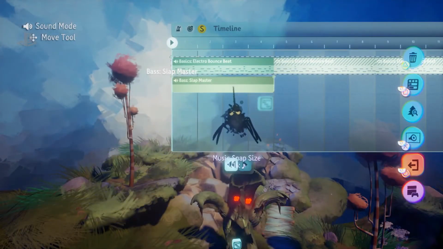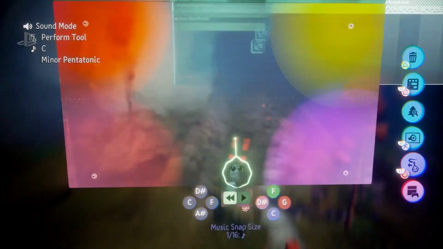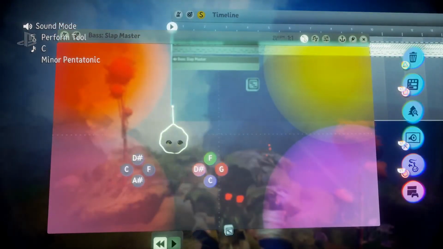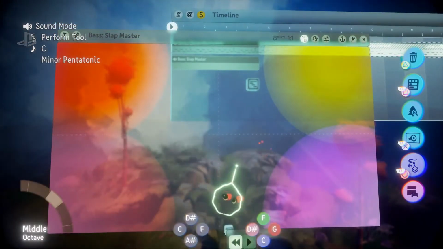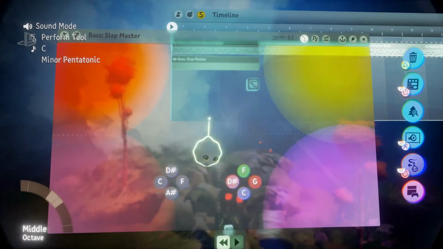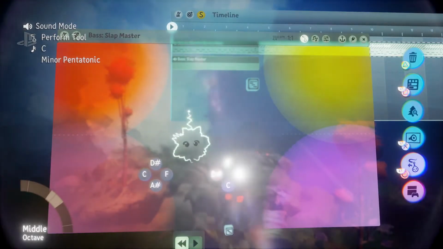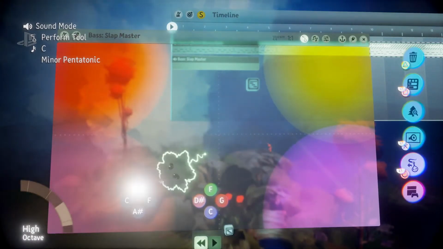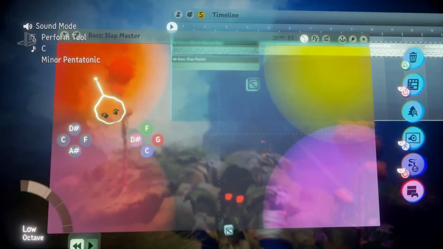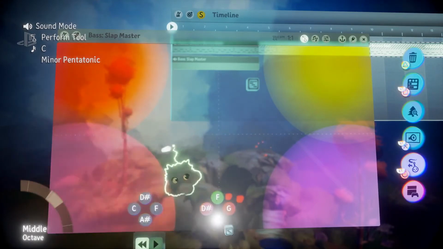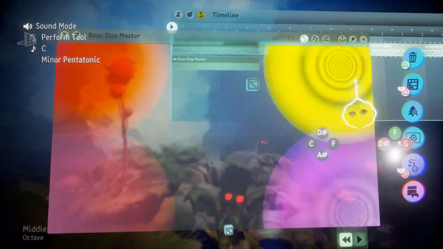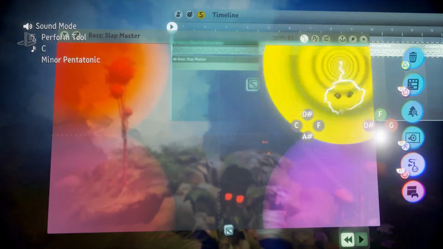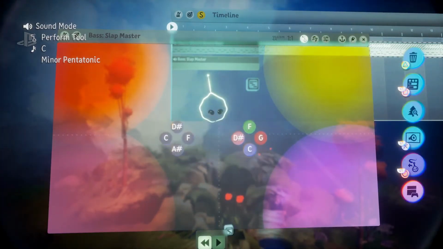So I'm going to open up this instrument. And here you can see this is what an instrument looks like in Dreams. So okay, I'm just using the face buttons now. They're mapped to a scale, and I can do different octaves. And then these are like effects. Oh, yeah. So you've turned the DualShock 4 into a musical instrument is what you've done here.